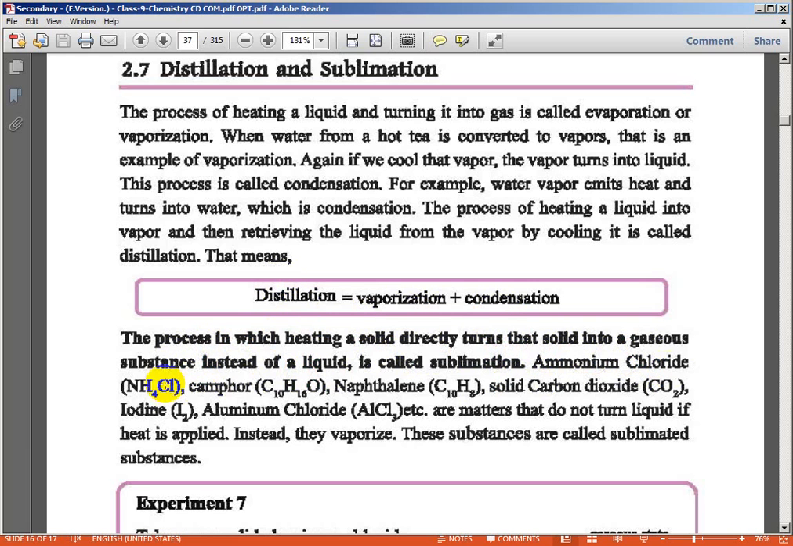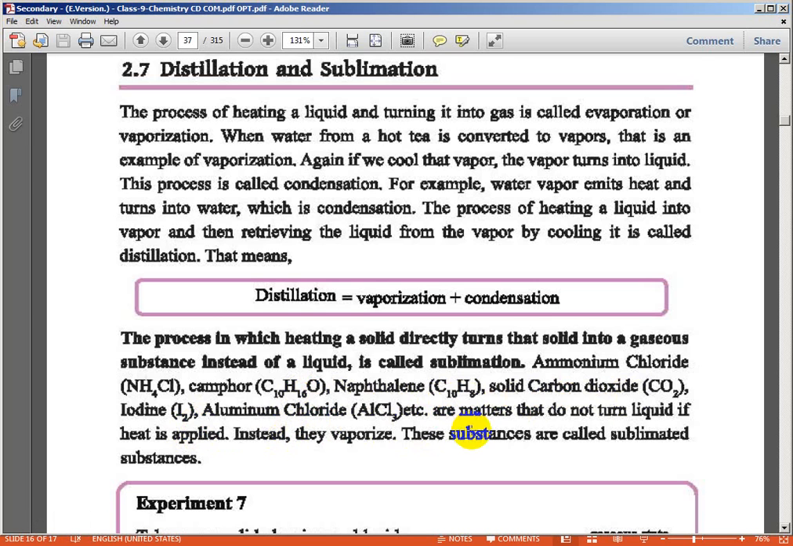Ammonium chloride is NH4Cl. I'll ask this in the exam: write the correct formula of ammonium chloride. Ammonium chloride is NH4Cl. Camphor is C10H16O. Naphthalene's formula is C10H8. Solid carbon dioxide, iodine I2.